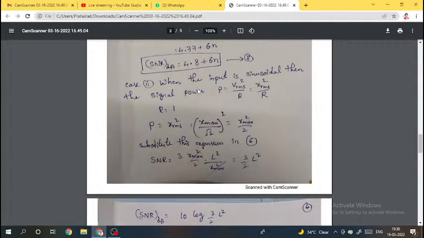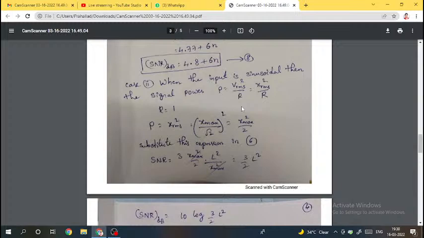Case 2. When the input is sinusoidal, then what is the expression for signal to noise ratio? If the input is sinusoidal, then the signal power P is equal to V RMS squared by R. Generally for a communication system, we will consider resistance as equal to 1.